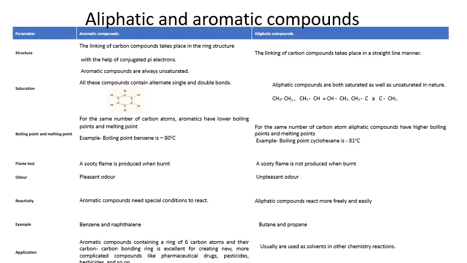So that is the main point of difference, that is how easily you can differentiate aliphatic and aromatic compounds from each other. Now the next point is reactivity. Aromatic compounds need special conditions to react because aromatic compounds have some stability, which is their extraordinary property, in comparison with aliphatic hydrocarbons. Aliphatic hydrocarbons react more freely or easily, but aromatic compounds need some reagent, some special conditions like temperature, pressure, catalyst to carry out the reaction and convert the reactants into the products.